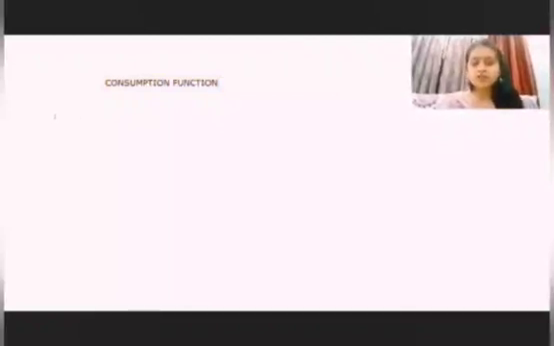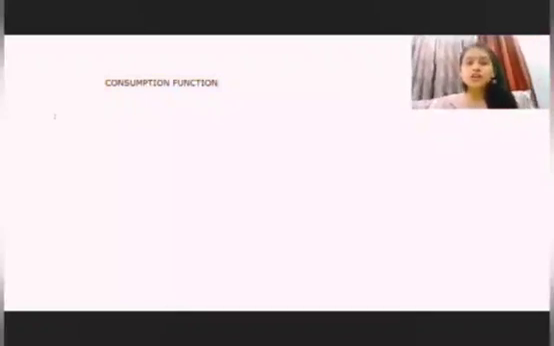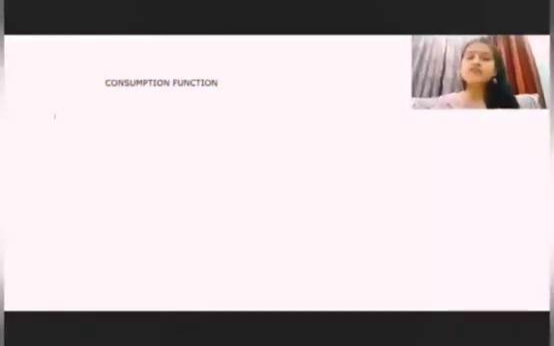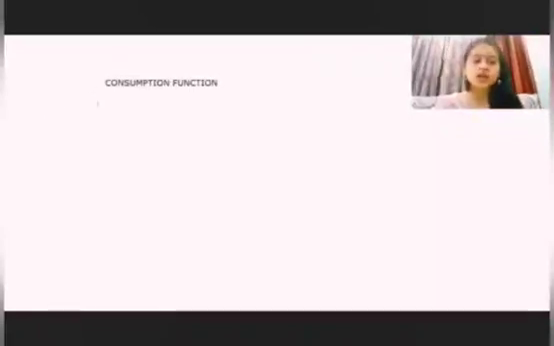Let me tell you what consumption function means. Consumption is actually a function of income. It means it is affected by income. When there is an increase in income, there will be an increase in consumption, and when there is a decrease in income, there will be a decrease in consumption. Basically, there are two types of consumption functions: one is a narrow concept and the other is a broad concept.